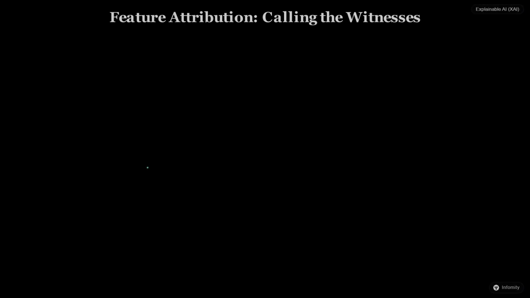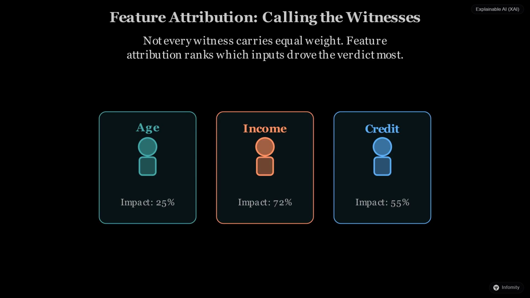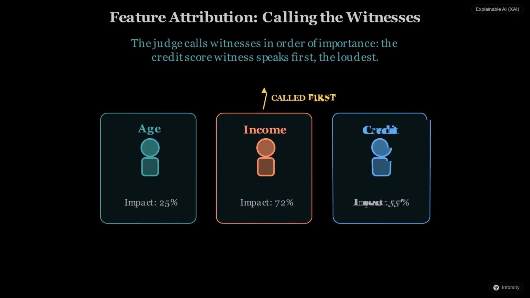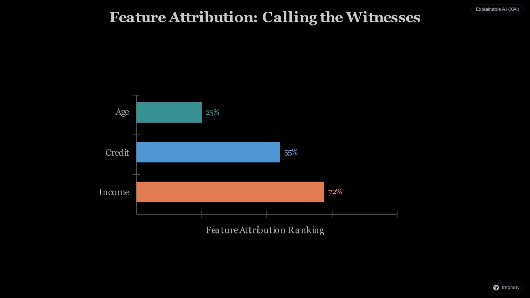In a trial, not every witness carries the same weight. Feature attribution is the process of determining which witnesses or data features were the most influential in reaching a verdict. Imagine the credit score witness taking the stand and providing powerful testimony, while the zip code witness is dismissed as irrelevant. Explainable AI calculates the contribution of each feature, allowing the judge to say, "I decided this because of witness A and witness B," while ignoring witness C.